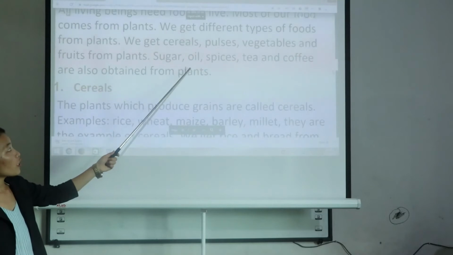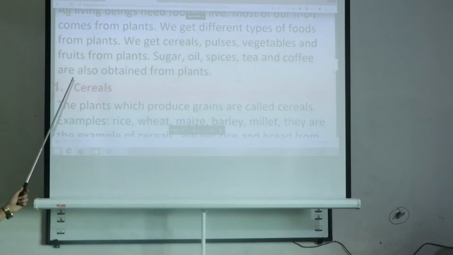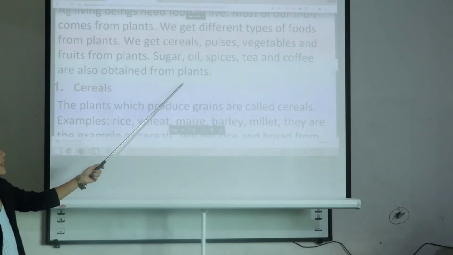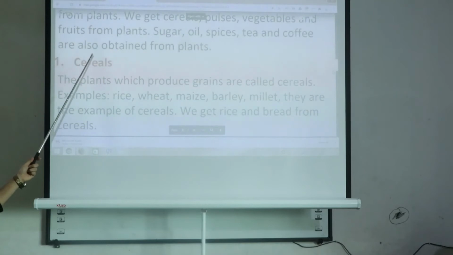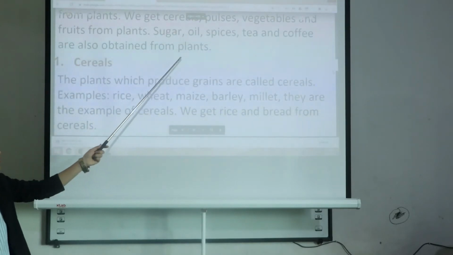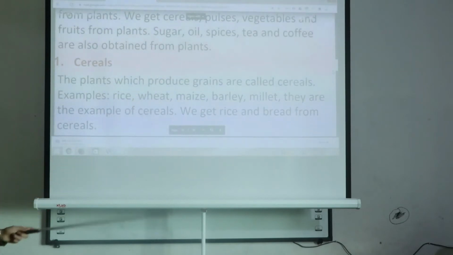Likewise, sugar, oil, spices, tea and coffee are also obtained from plants.